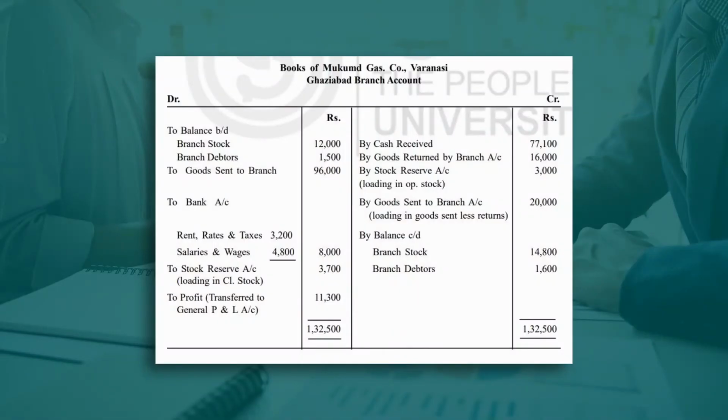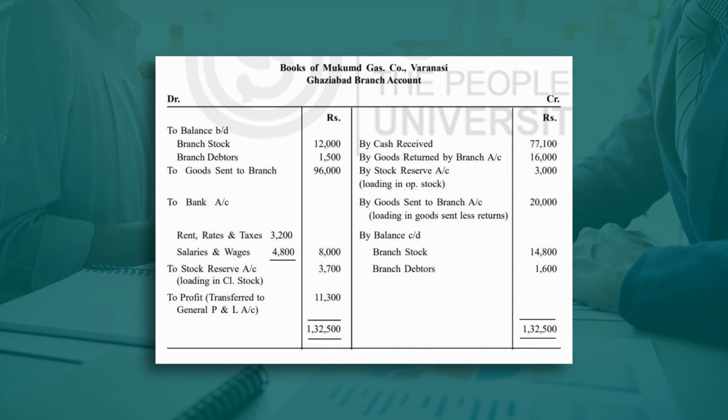Then by cash received 77,100, it is provided in the question. By goods returned by branch 16,000, it is also provided in the question. Let's check it. 16,000, yes, goods returned to head office 16,000. Then this is the loading amount of this opening stock. This is the loading amount of goods sent to branch. By balance c/d, it means these are the closing balances, stock closing balance and branch debtor closing balance. So we can check it.